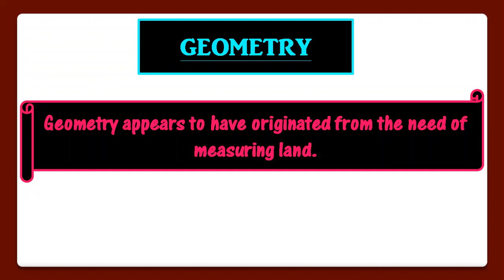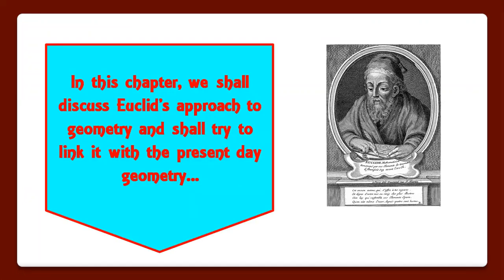Land को measure करने के लिए it was supposed that geometry is needed. In this chapter, we shall discuss Euclid's approach to geometry. Mathematician Euclid का क्या approach था geometry को लेके, that we will discuss in this chapter and shall try to link it with present day geometry. और present day geometry से हम Euclid's approach to geometry को link करने की कोशिश करेंगे.